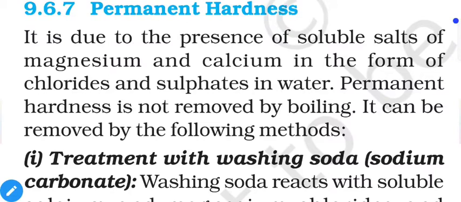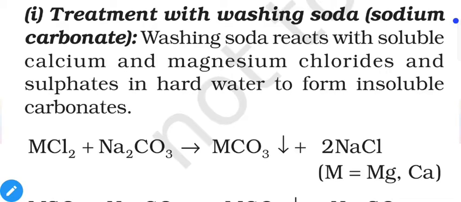Then we have the second type of hardness, permanent hardness. It is hard to remove, and that's why we need to use some more chemically involved methods. All of these methods basically involve exchange of ions. That means we will remove calcium and magnesium from the water, and instead we will add some simpler ions so that hardness can be reduced. First is with washing soda or sodium carbonate.